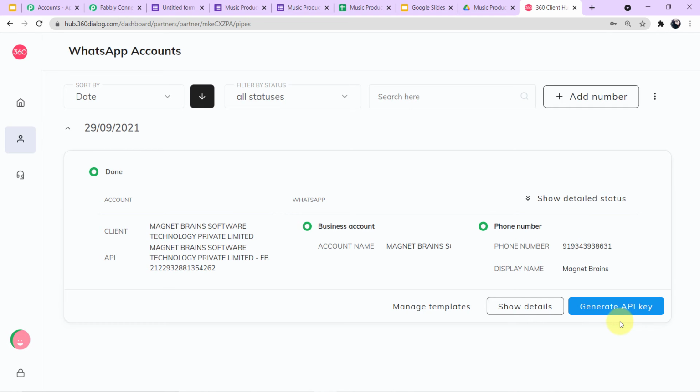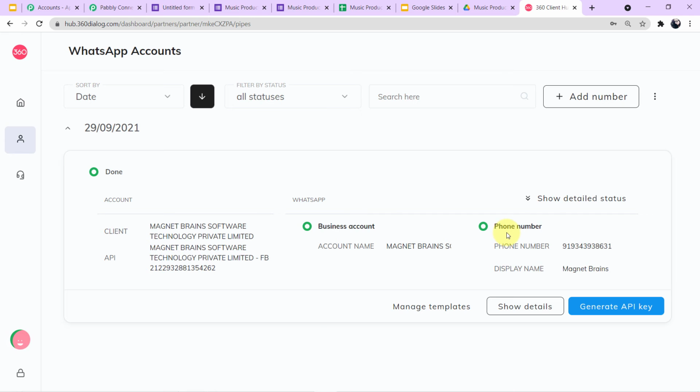Now guys, this is very important. You have to generate your API key just once. That API key will be used for different workflows, but you don't have to generate your API key again and again. It is just a one-time process. So click here and you can generate your API key. With the API key, your domain will also get generated.